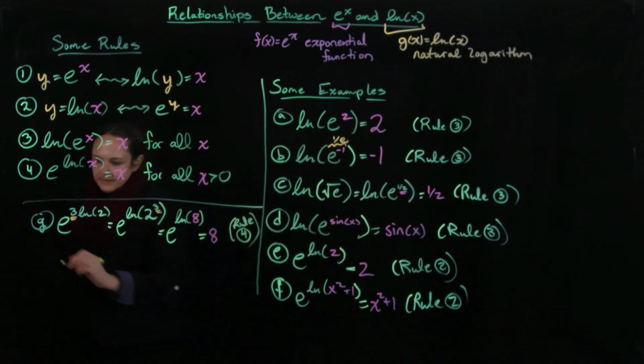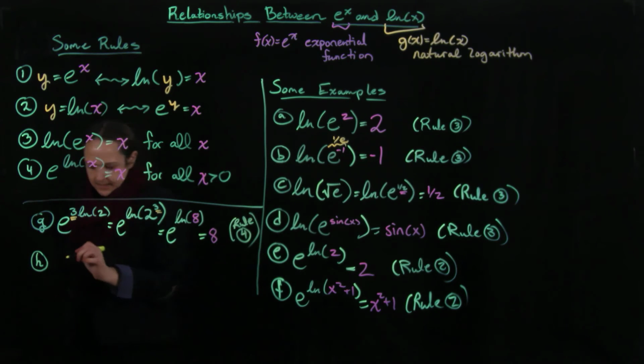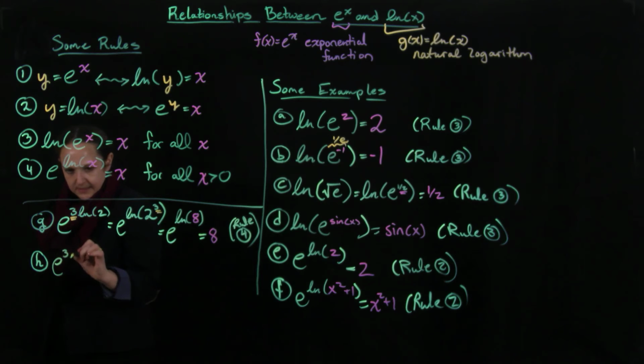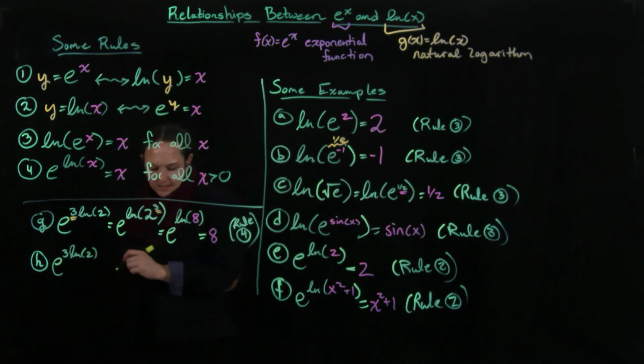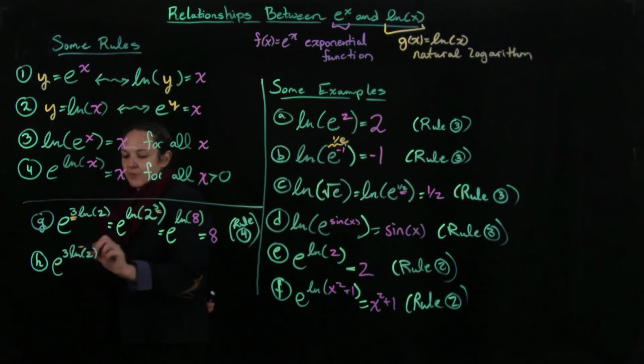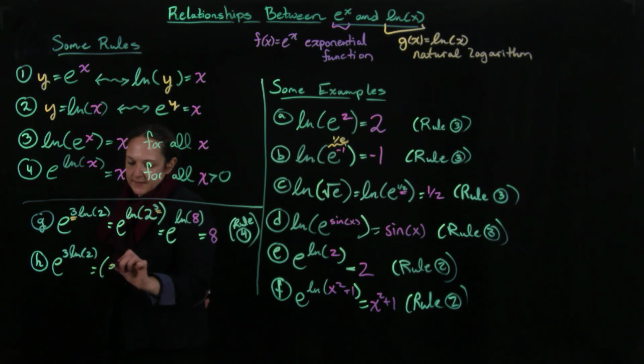And then finally I have, so for h, what happens if I do this slightly differently? So what if I take e to the 3 ln of 2? And then another thing, what's another way that we could think of this? What happens when you have a product in the power like that? I'm going to end up getting another way I could write this, and I'm going to get the same thing if I did this.